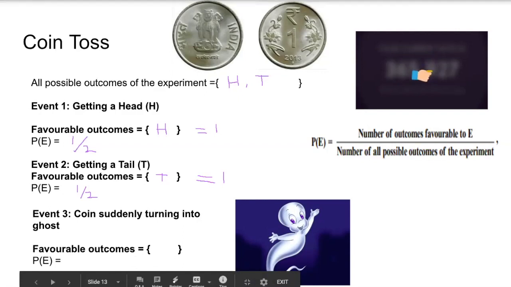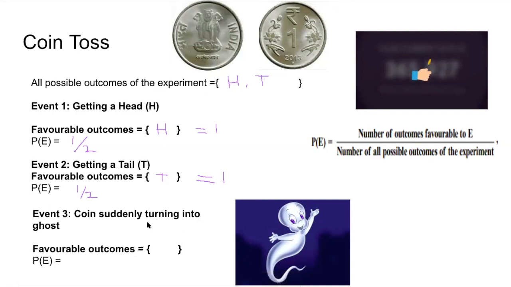So what is the number of favorable outcomes? We will get favorable outcomes nothing. So the number of favorable outcomes will be 0. So the probability of this event will be 0 divided by all possible outcomes, divided by 2, equal to 0.